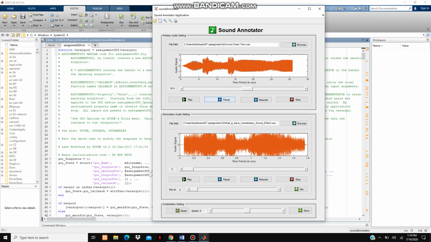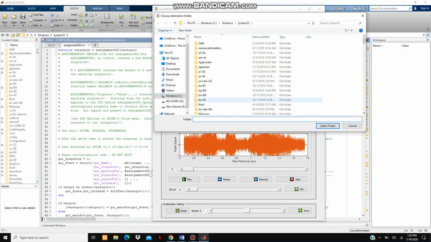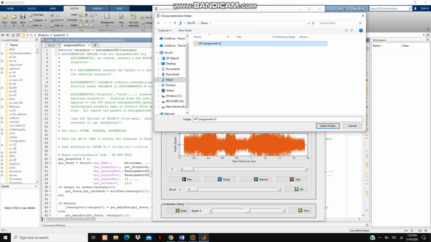You can again mix the audio at any interval of time. Now let's mix it, and you can see the audio has been mixed into the primary audio. You can also import another commentary in the secondary audio and mix it into the primary audio. Now to finally save this, we have to click over here and select a folder